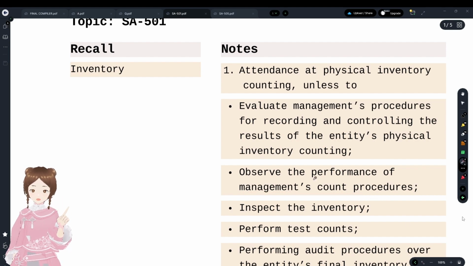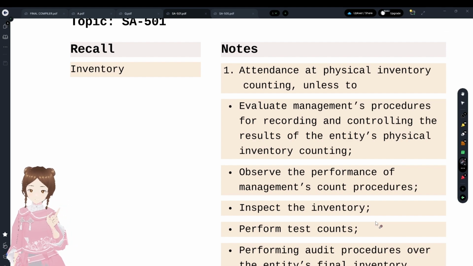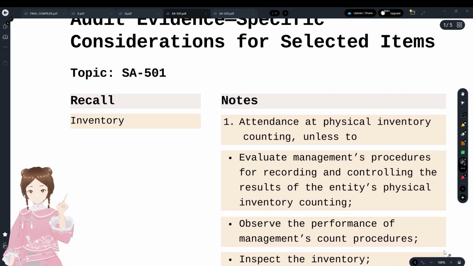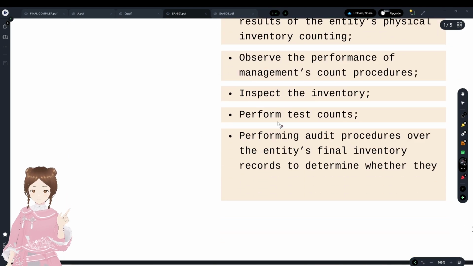You have to observe the management counting process and inspect the inventory, that is, their condition. For perishable items, whether they have perished or are rotten etc., you have to check the condition of the inventory well.